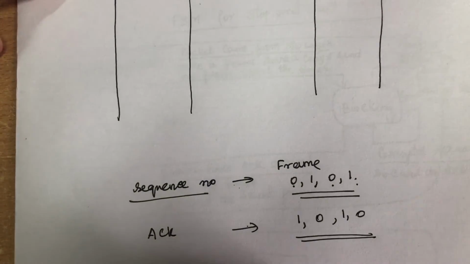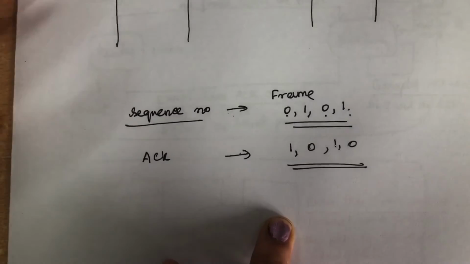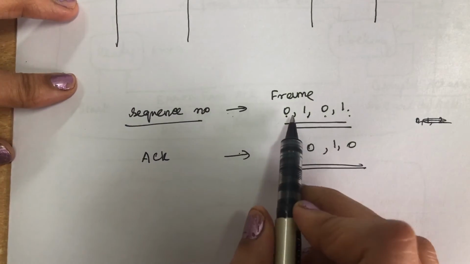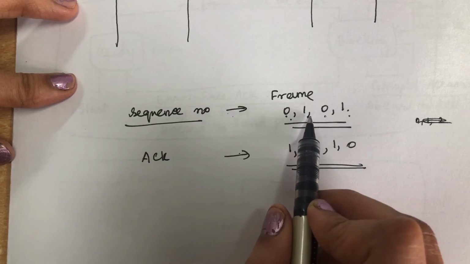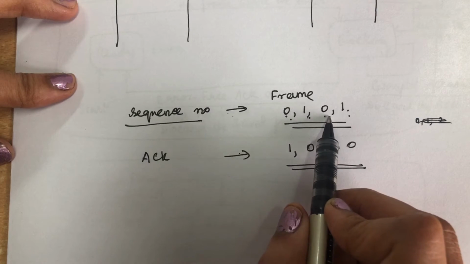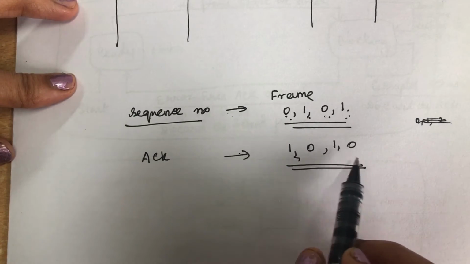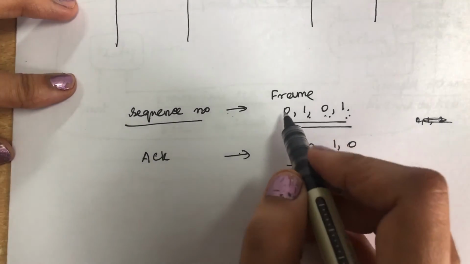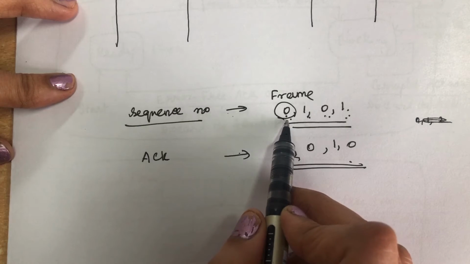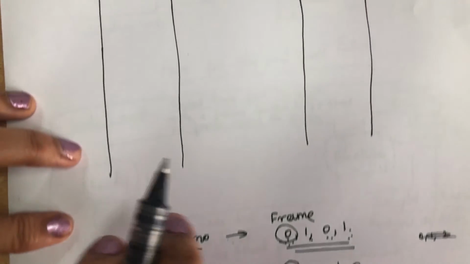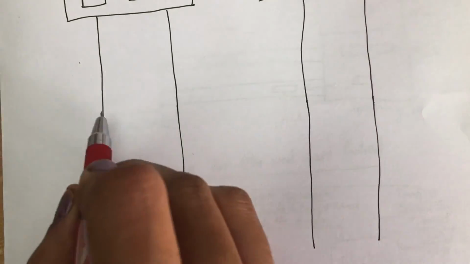So to avoid duplicate packets, we are going to assign the sequence number. Instead of giving 0, 1, 2, 3, we assign the first frame to be 0, the next frame to be 1, again we send frame 0, again 1, like this. The acknowledgement numbers are given like this: 1, 0, 1, 0. So here the frame starts with 0 and the acknowledgement frame starts with 1. So we will see this example over here.